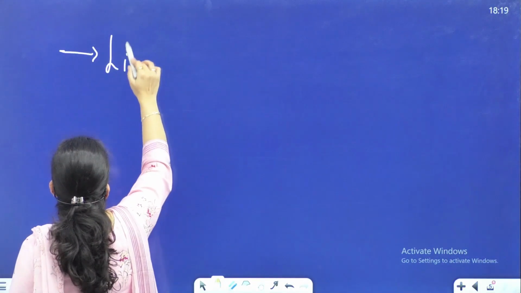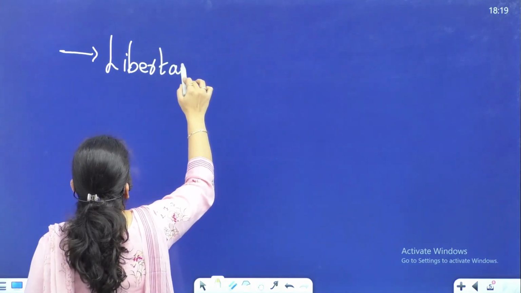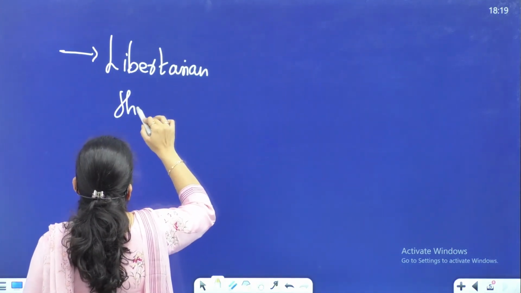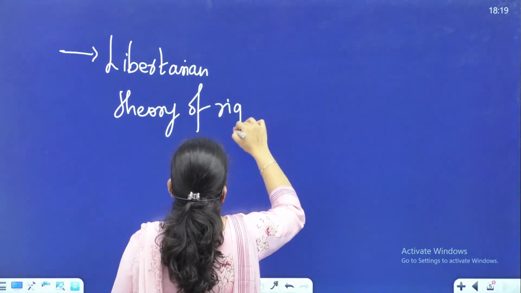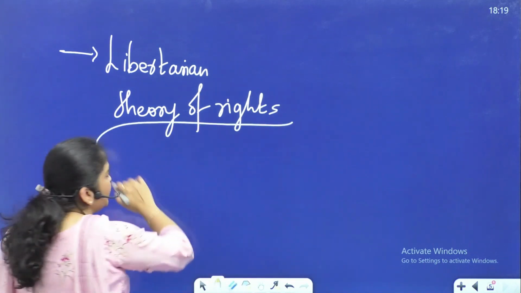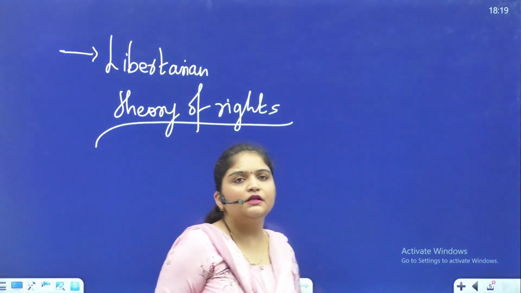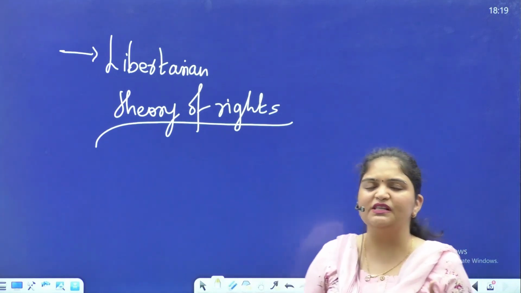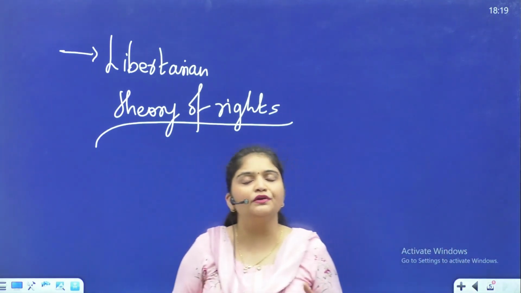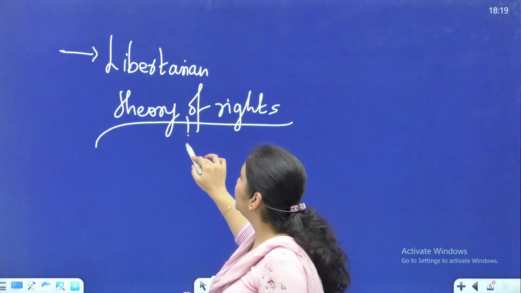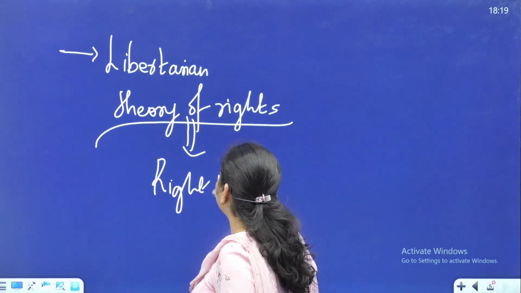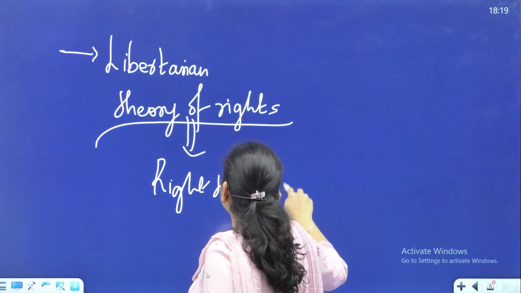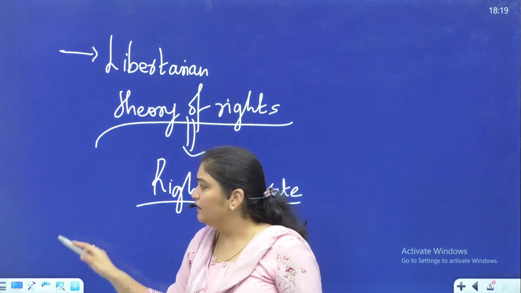So we also talk of the libertarian theory of rights. And this libertarian theory bases right to property, and it also talks of the entitlement theory of justice, and doesn't believe in any end state, which means any goal or purpose with which distribution occurs. So they emphasize on what? The libertarian theory talks about the right to private property. And then who will come naturally after this theory? It is the Marxists.